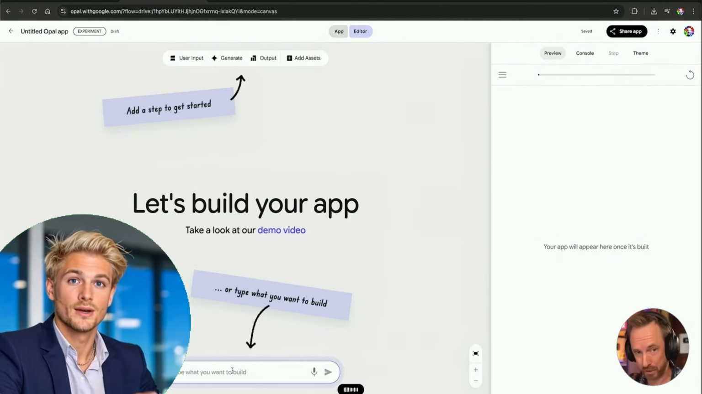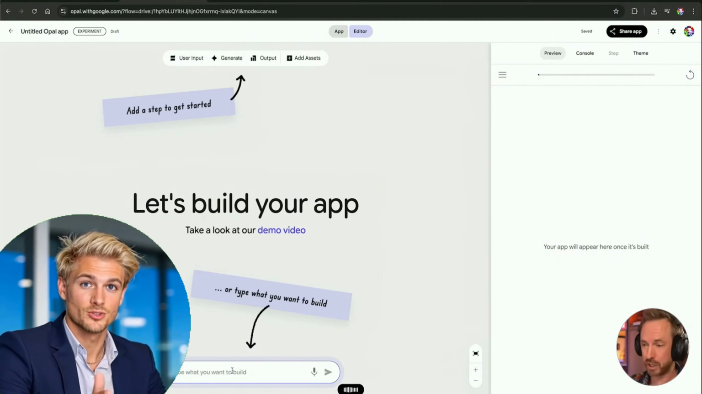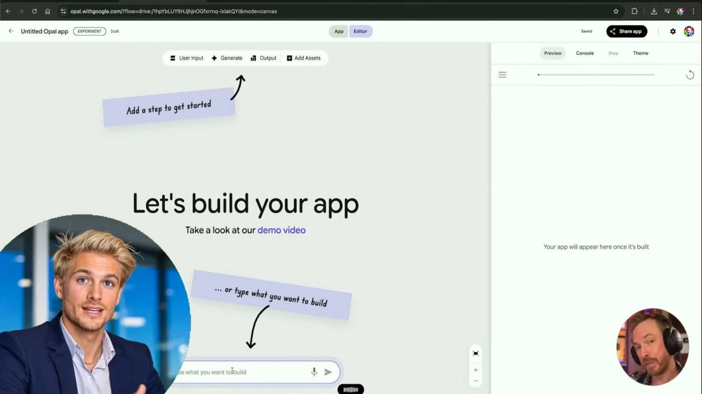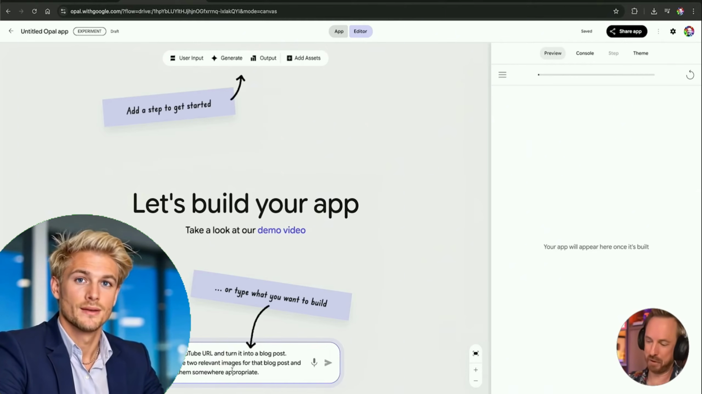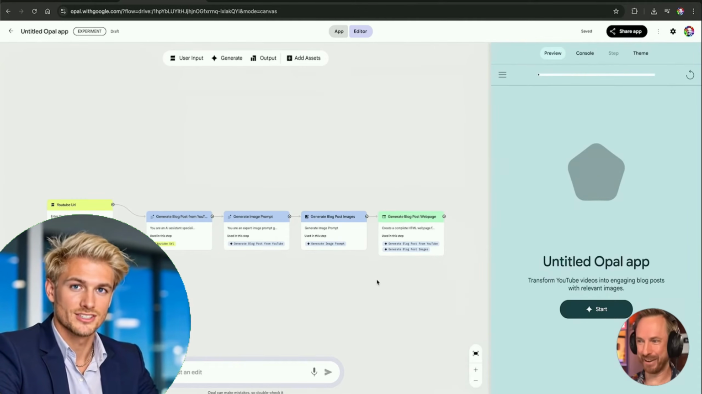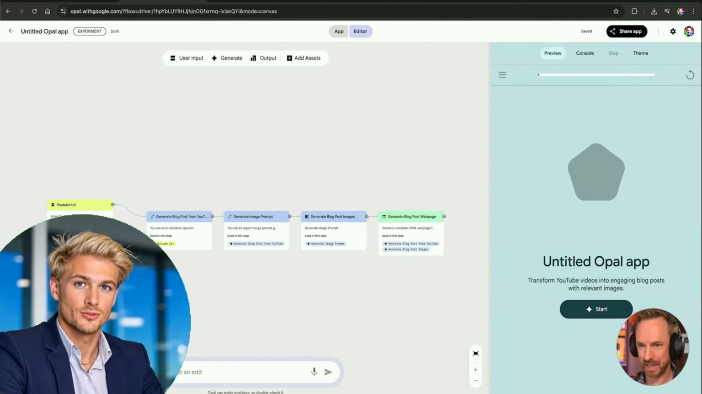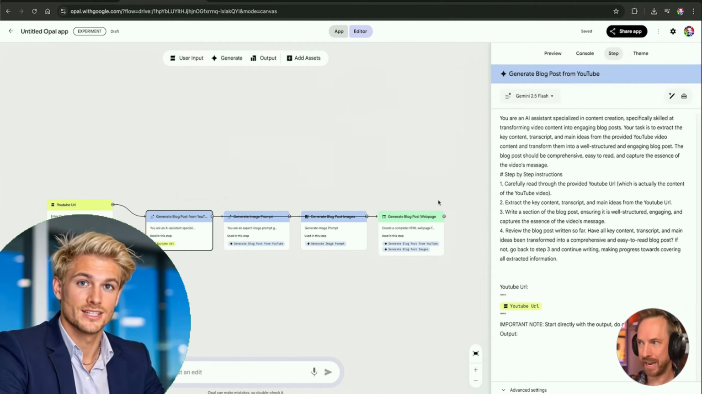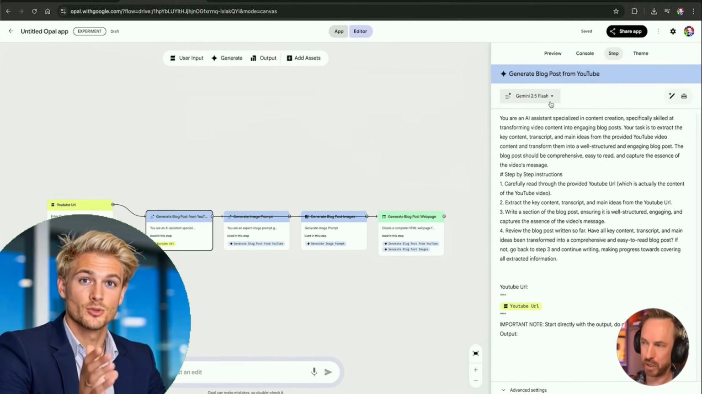Take a YouTube URL and turn it into a blog post. Generate 2 relevant images for that blog post and insert them somewhere appropriate. Okay? Prompt. Pretty easy. Let's start. Ready. It chained all those things together. And look, we can see that it asks for the YouTube URL. Then it generates a YouTube blog post using Flash 2.5.